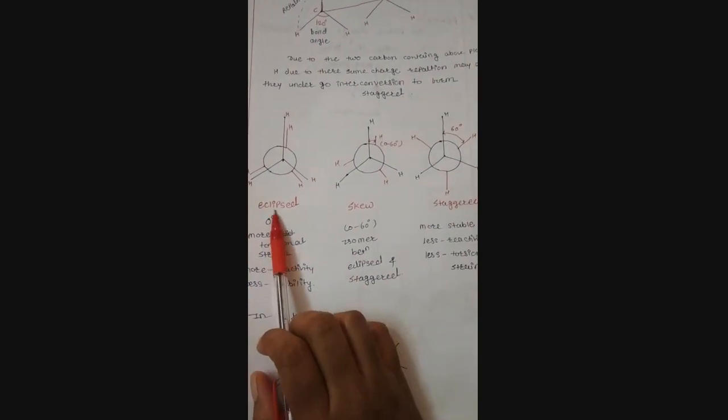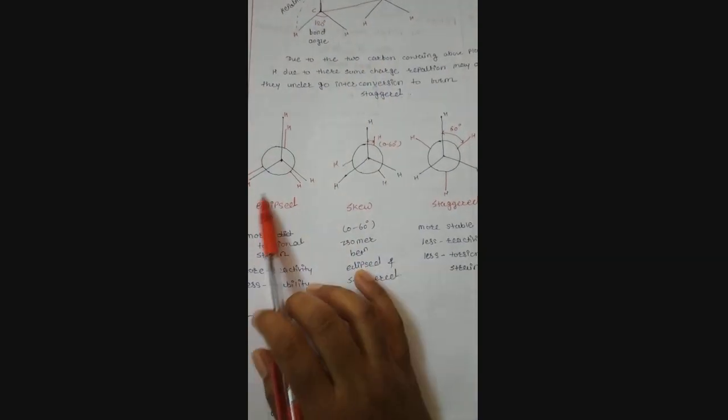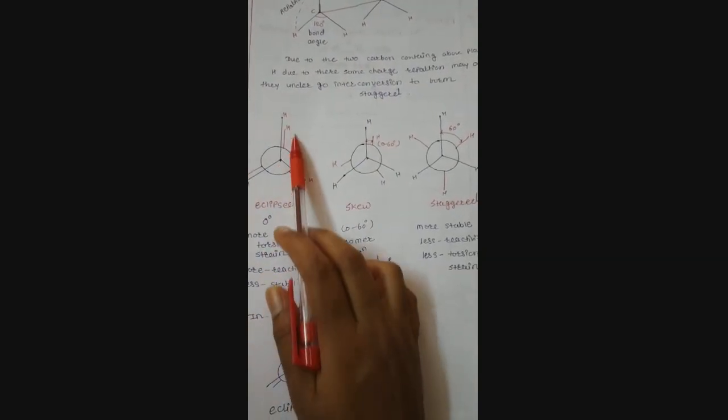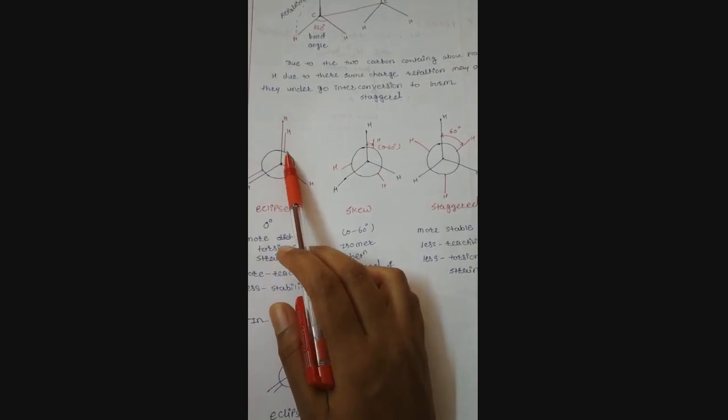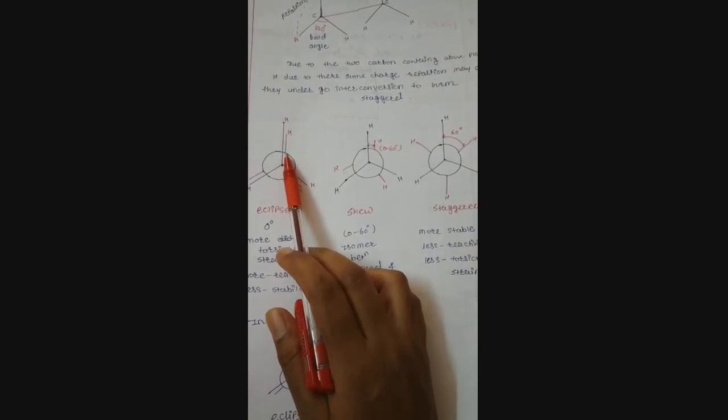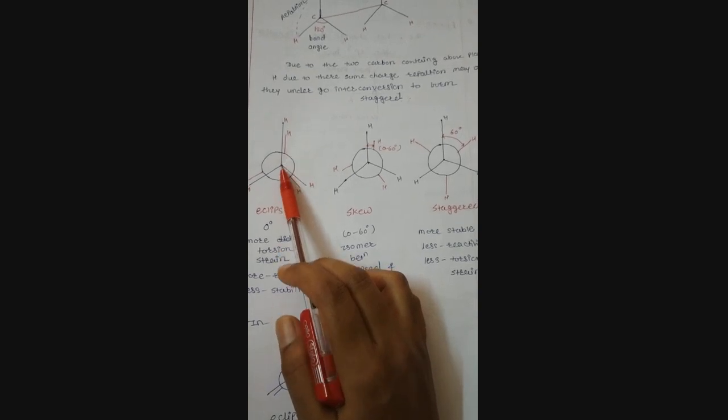Here is the example of eclipsed. This is the normal form of the compound. Both carbons are in the same positions, each attached to 3 hydrogens. When repulsion between the hydrogens occurs, it may convert into the staggered form, meaning it rotates 60 degrees to the right and forms a staggered structure.